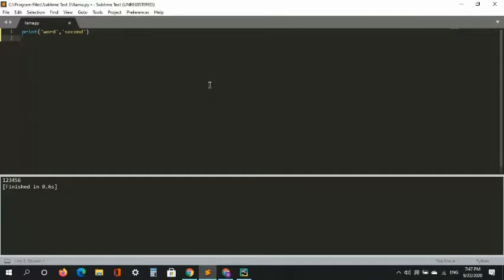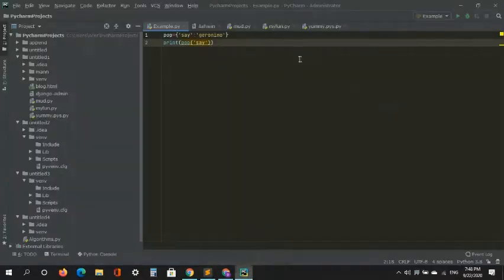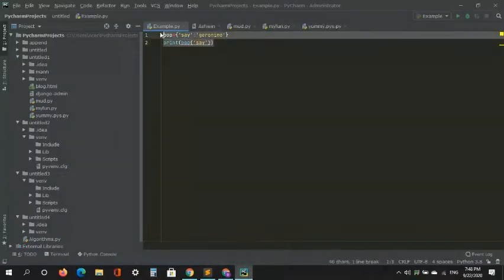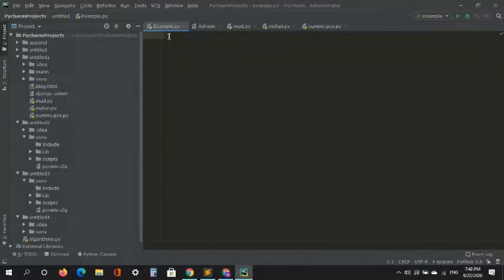And when we say Control B, boom, you got word and second, but it didn't print that comma. So Python will identify these as two different strings, and when we say the comma, Python will say, okay, so these both are the same string, I'll make it into the same string for you. That's what Python says. Okay, let's just check it. And boom, we got PyCharm ready again. So now let's move on to the next concept.